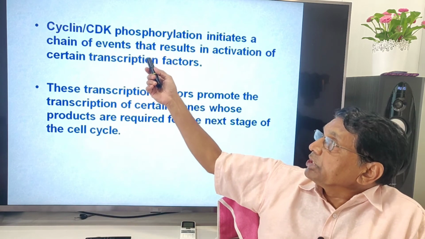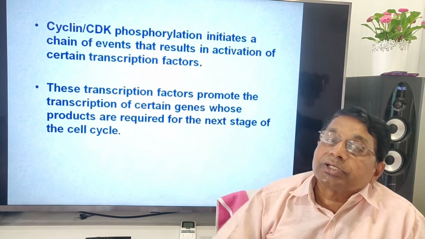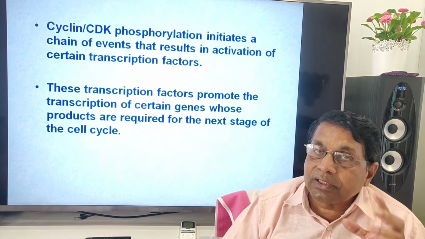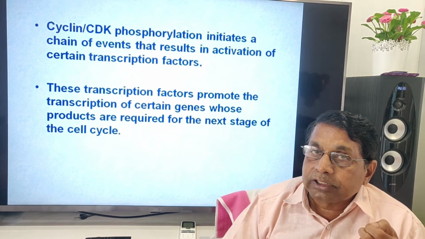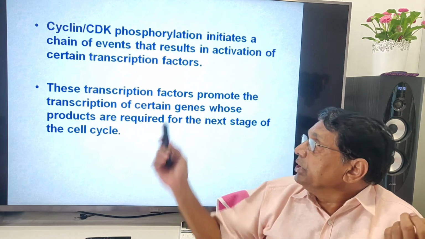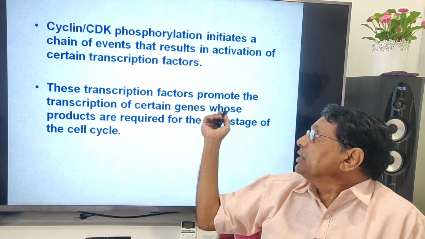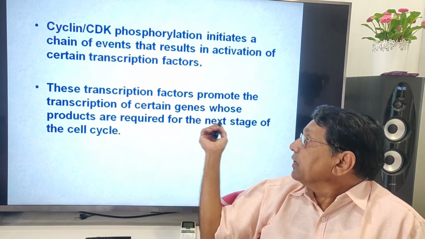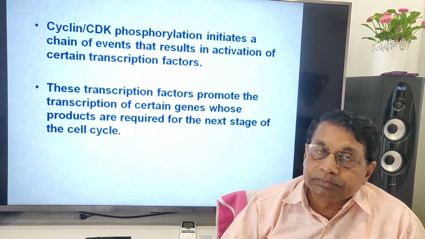Phosphorylation initiates cycle events that result in the activation of certain transcriptional factors. These transcriptional factors are necessary for the expression of genes. They promote the transcription of certain genes whose products are required for the next stage of the cell cycle.